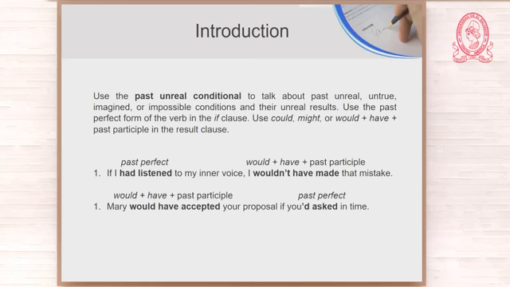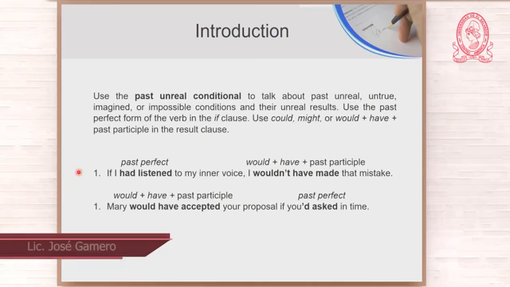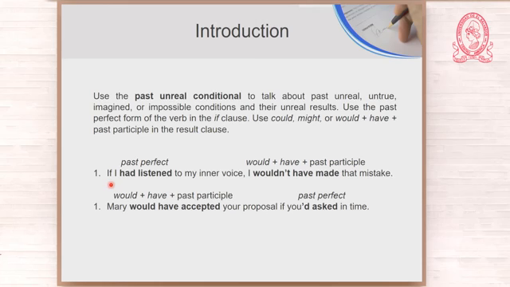We use the past unreal conditional to talk about past, unreal, untrue, imagined, or impossible conditions and their unreal results. Use the past perfect form of the verb in the if clause and use could, might, or would plus have plus past participle in the result clause. Let us look at one example. Here, the if clause is at the beginning. If I had listened to my inner voice. If clause at the beginning, comma in between.